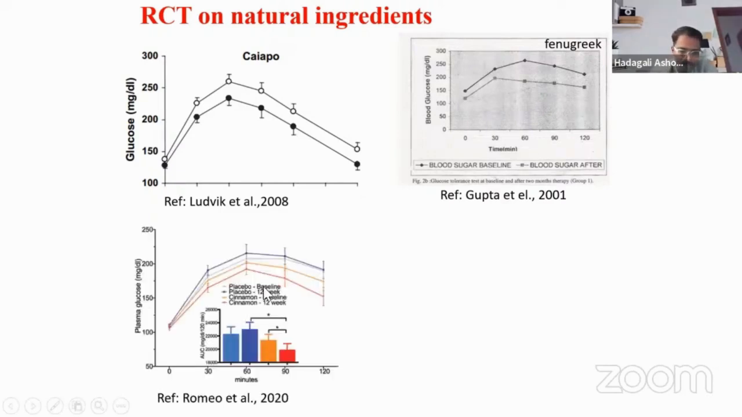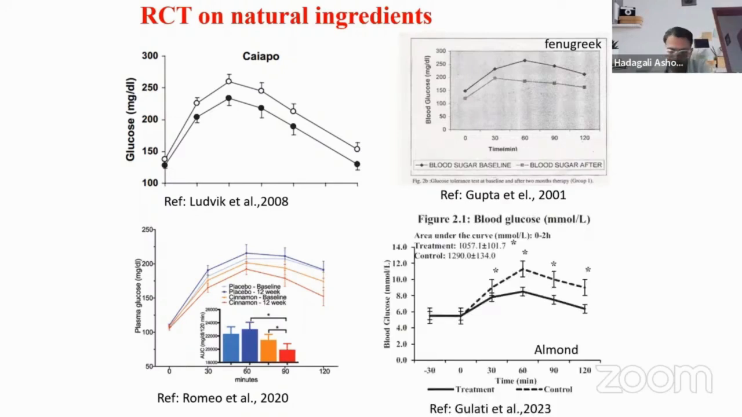Then again they have tried cinnamon and placebo. In any randomized clinical trial, we have a placebo and an intervention group. Between the placebo and the intervention, you can see a good amount of glucose has been reduced because of the cinnamon intervention over a period of 3 months. And almond, very interestingly, has also shown a very good reduction in glucose level.